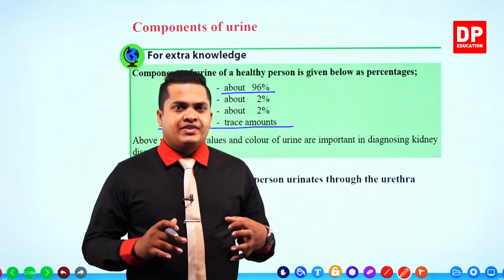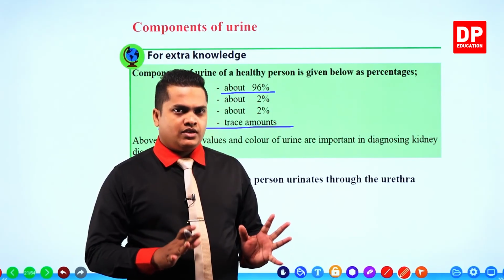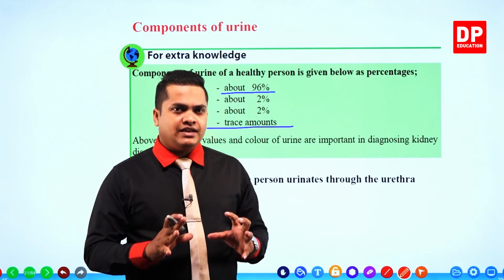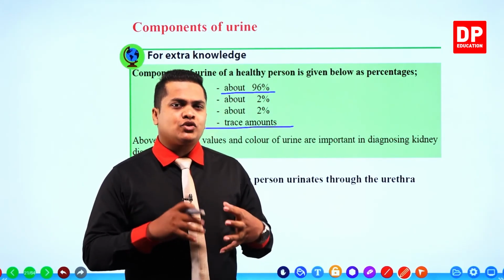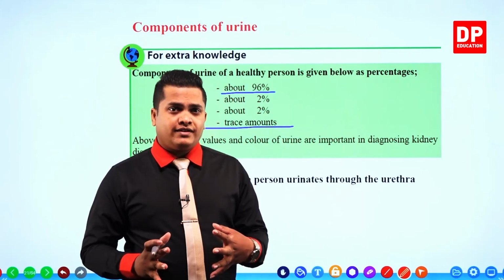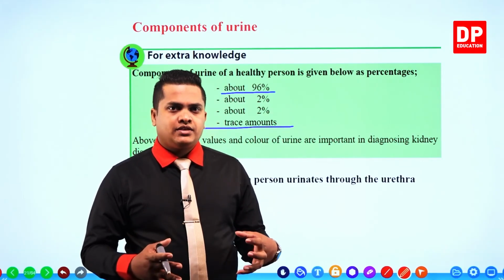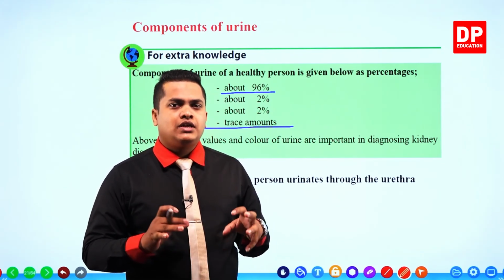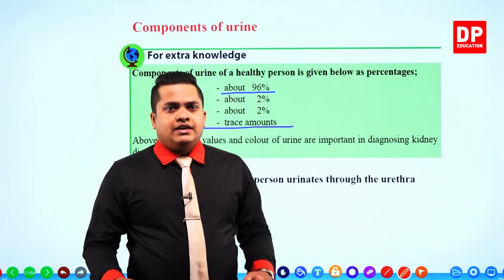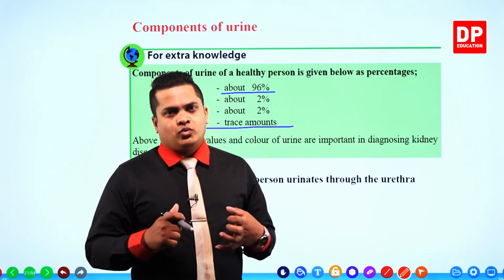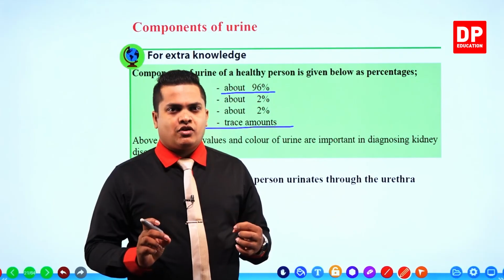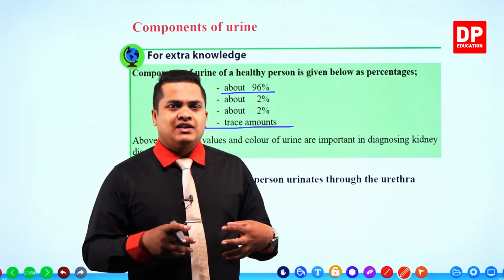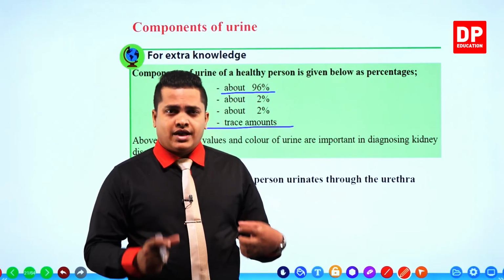So my dear children, we took a sound knowledge about the structure of a kidney, components contained within a kidney, inner structure of a kidney, outer structure of a kidney, length, width, and the location. So we took a very vast knowledge about the kidneys. Then in the earlier part we discussed the ureters, then the structure of a urinary system which contains the ureters, kidneys, the urinary bladder and the urethra.